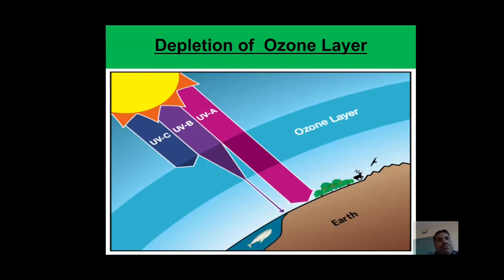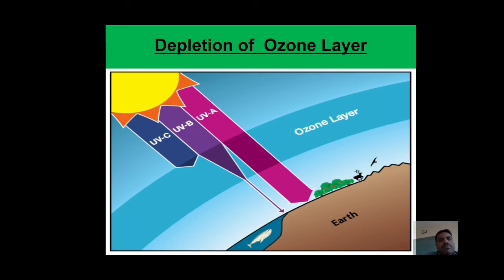And next one is depletion of the ozone layer. What is the depletion of the ozone layer? The ozone layer we can chemically write as O3. O3 is the symbol of the ozone layer.